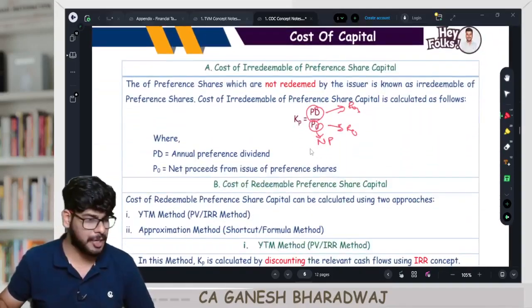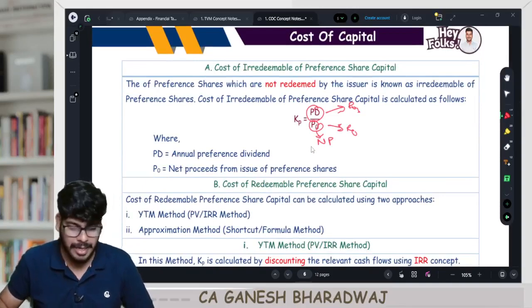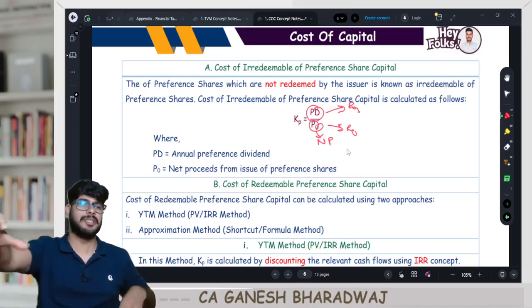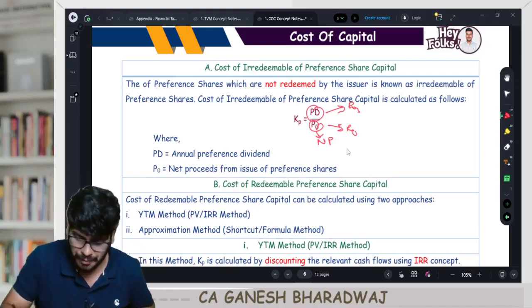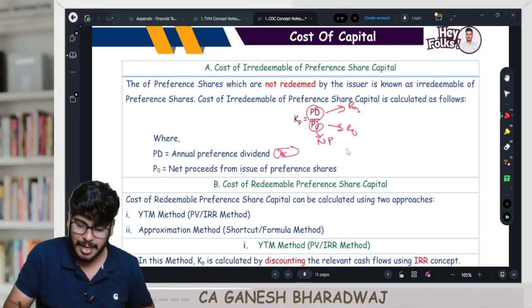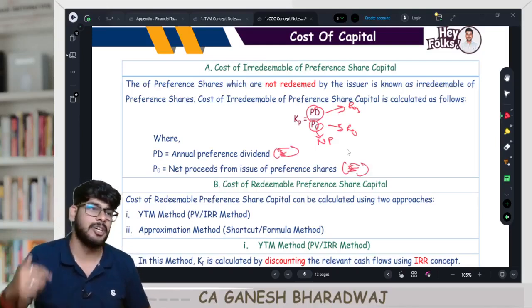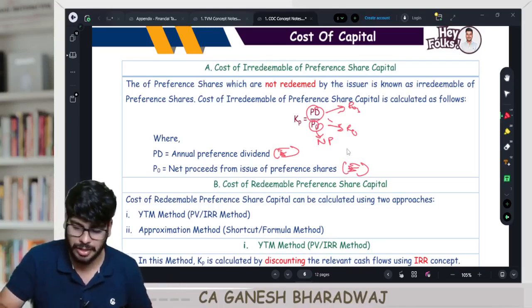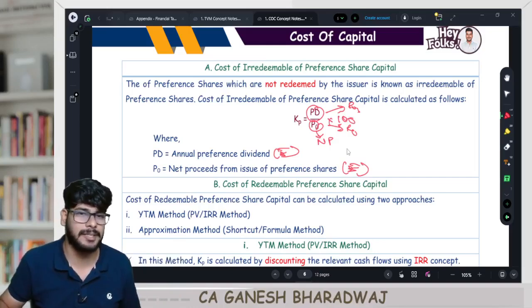So the formula application, are you getting it, guys? For irredeemable preference shares, the formula is going to be preference dividend, what I pay, upon what I receive. Preference dividend divided by net proceeds. Annual preference dividend is in rupees, divided by net proceeds, which is also in rupees. Rupees in the numerator, rupees in the denominator, so it is expressed as a percentage. You can also write into 100 if you want. Clear with this, guys?